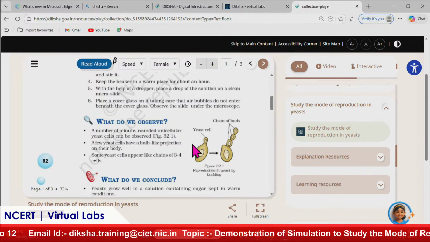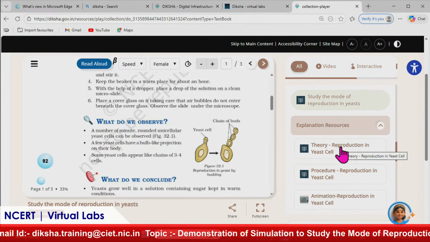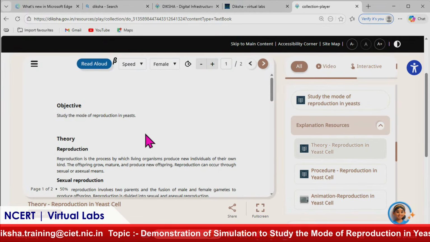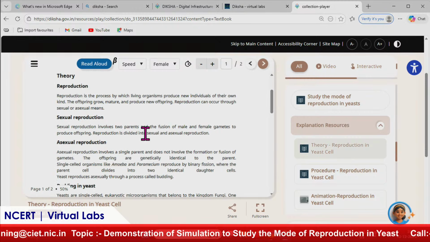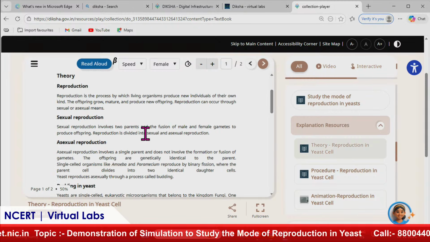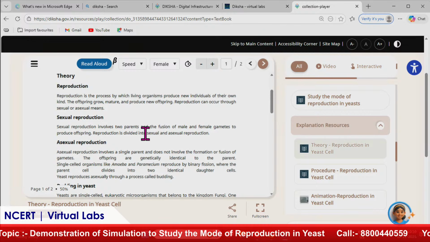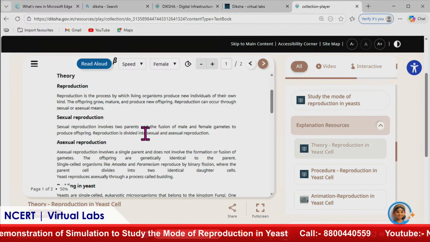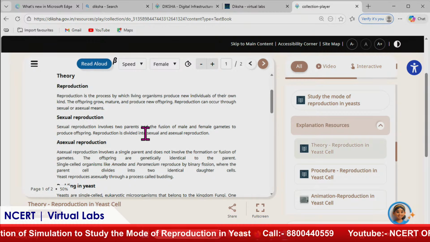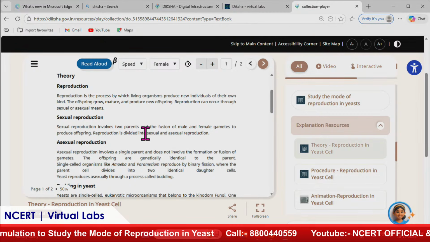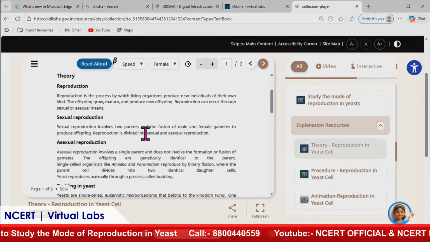This is the same one which you find in the lab manual, hard copy of the lab manual, which you must have. Then when you click on explanation resources, first of all you have theory. So here you can see that all the background information, like you were asking Harpreet, that do we get the background information? So yes, we are getting the background information, so that you can understand what is yeast, why we are studying about yeast and its mode of reproduction.